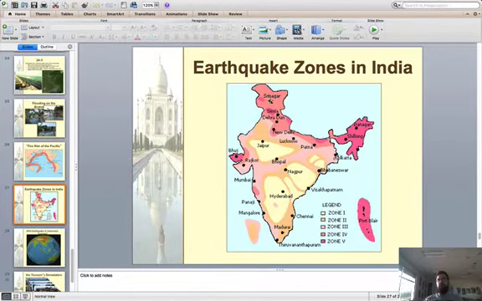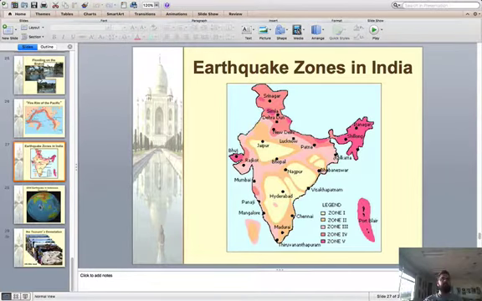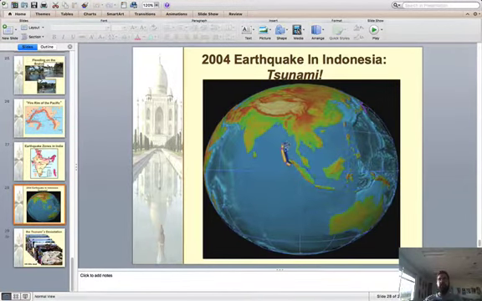Earthquakes in India mainly occur along the Himalaya mountains, where it's still pushing in to Asia. And then, if I had this in presentation mode, you'd see the ripples coming out from this. But in 2004, there was a giant earthquake in the Indian Ocean. It's about a 9.5 on the Richter scale. Remember, that only goes up to 10. And this created a huge tsunami, killed about 250,000 people back in 2004.